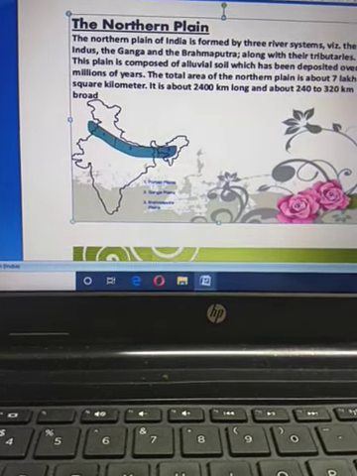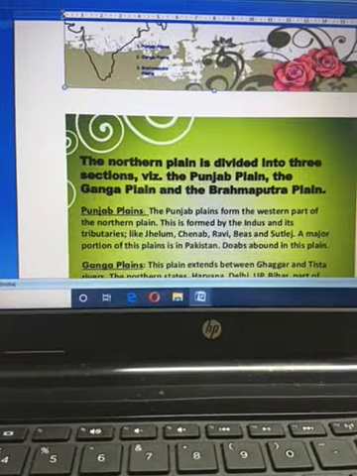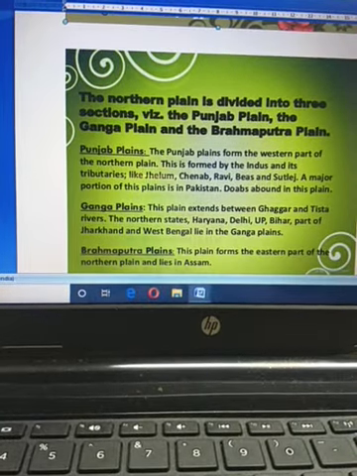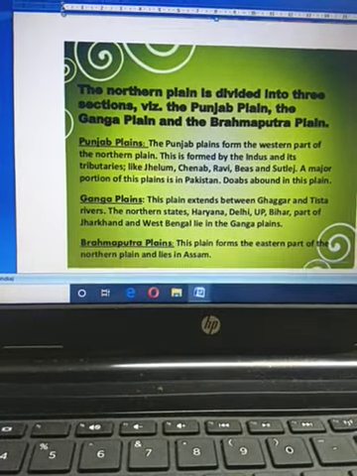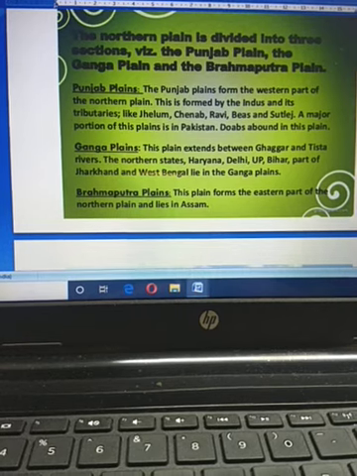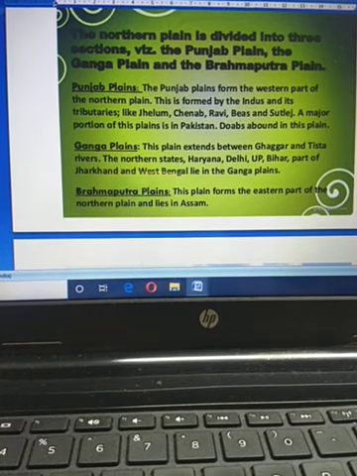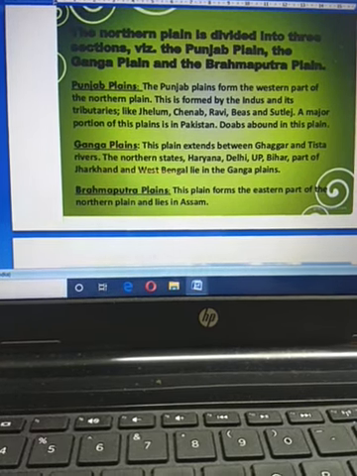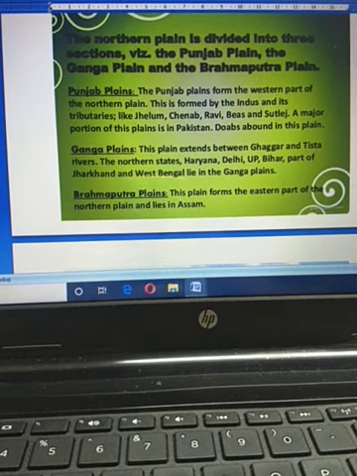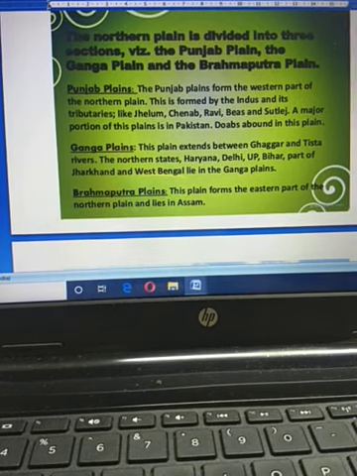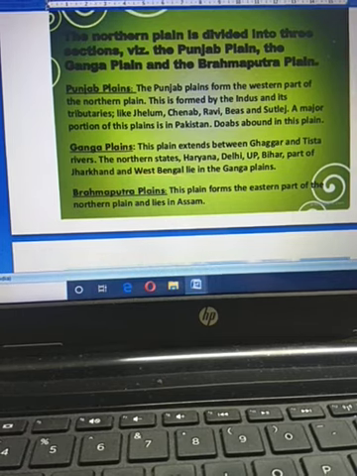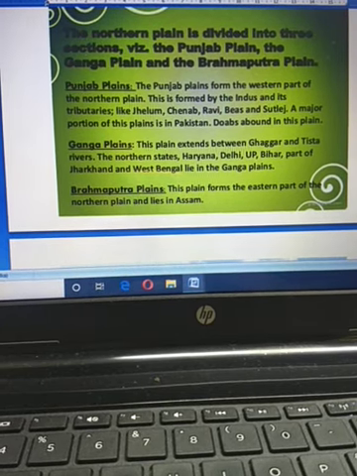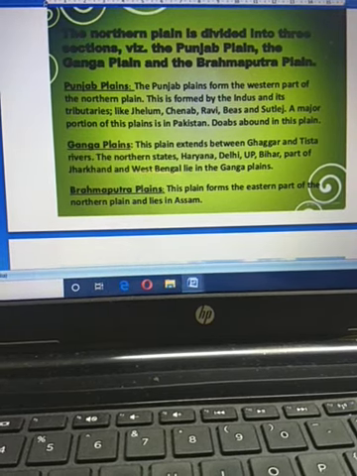That's why it has great economic importance, because India is an agricultural country and in this soil farmers can grow any kind of crop. That's why the northern plain is very important for farmers, and all kinds of economic activities can also be done on this plain.